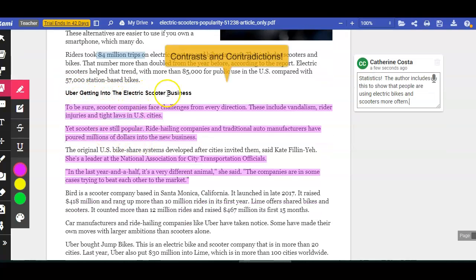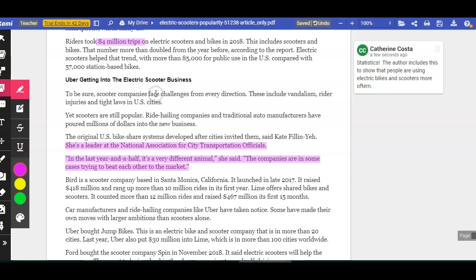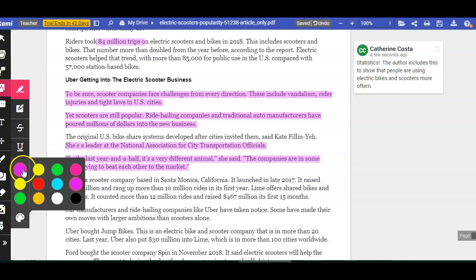Uber getting into the electric scooter business. To be sure, scooter companies face challenges from every direction. These include vandalism, rider injuries, and tight laws in U.S. cities. Yet scooters are still popular. Ride-hailing companies and traditional auto manufacturers have poured millions of dollars into the new business. Well, this is another side point. Here we have an example of contrasts and contradictions.